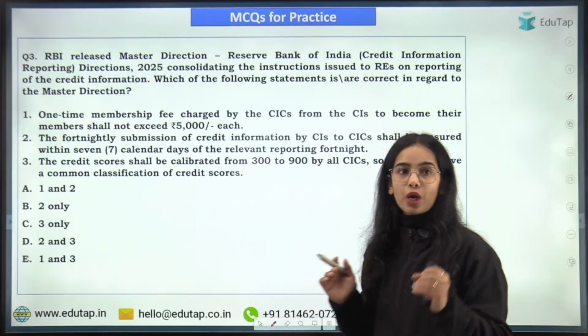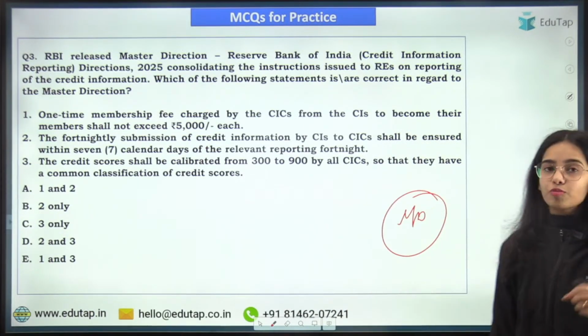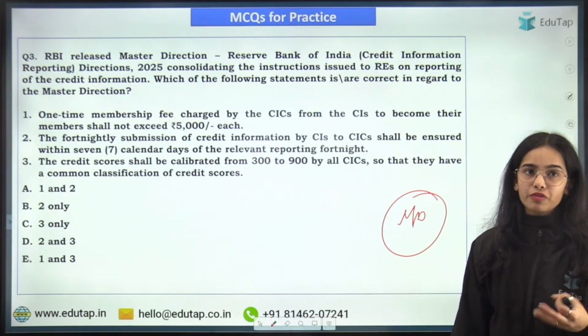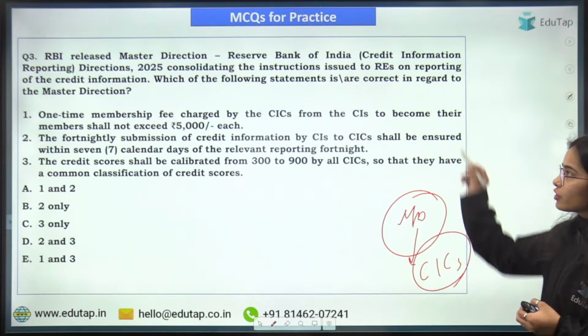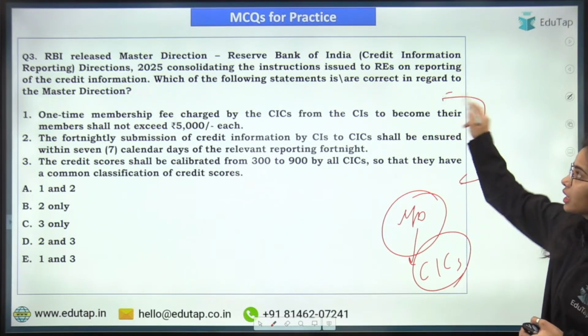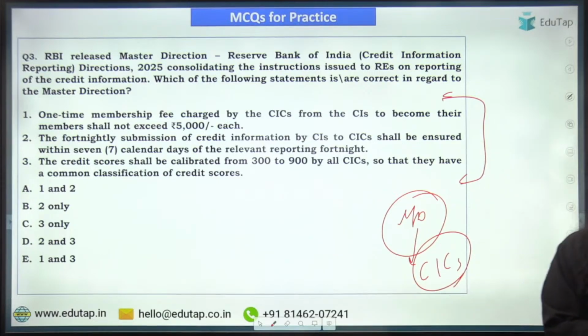Coming to the next question. Now the next question is regarding the master direction that has been released by the Reserve Bank of India in January 2025. This is regarding the credit information companies. So which of the following statements is or are correct in regards to the master direction? Kindly try to answer this question.